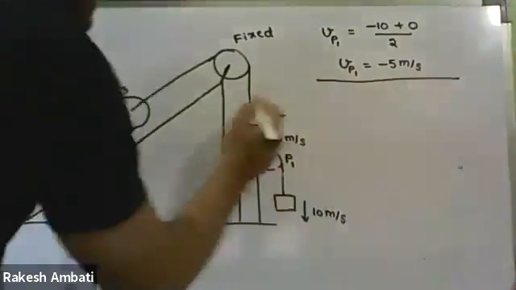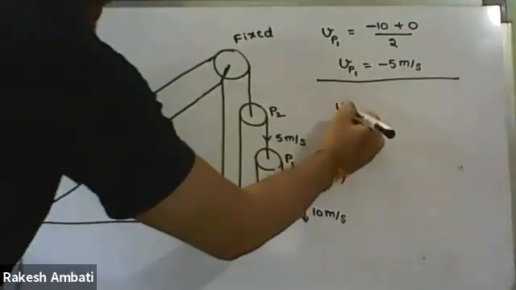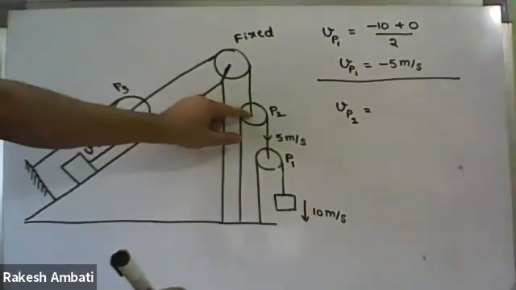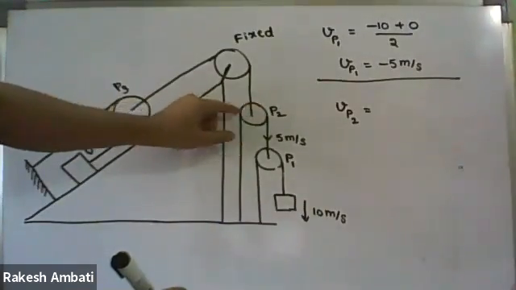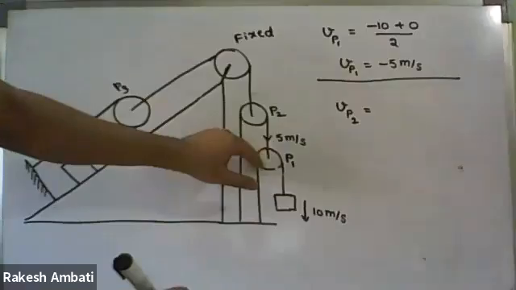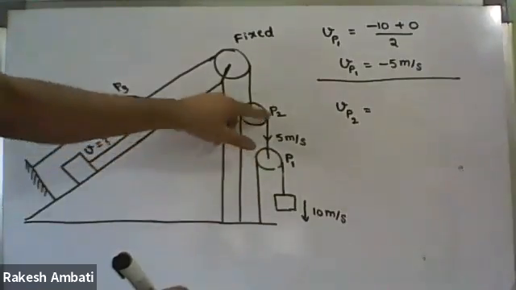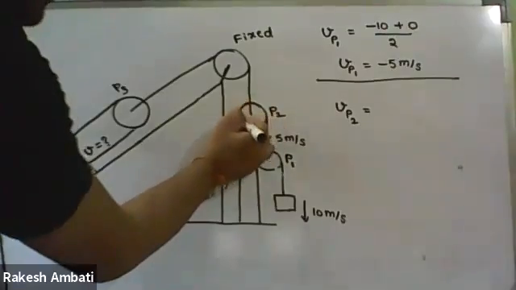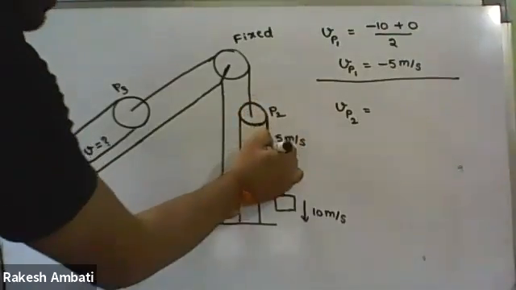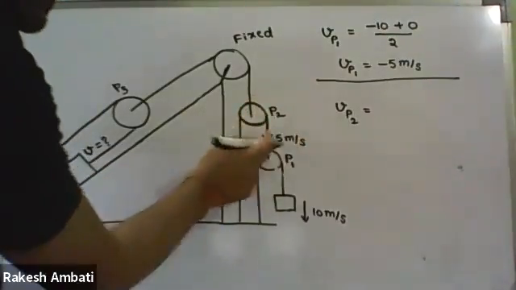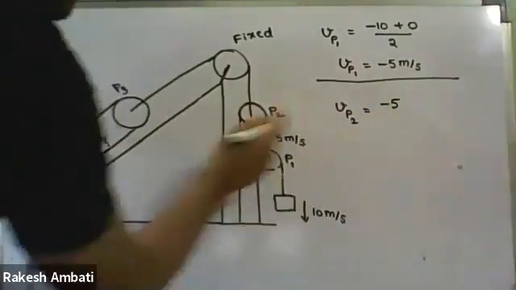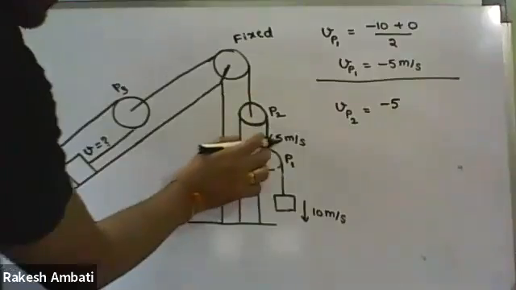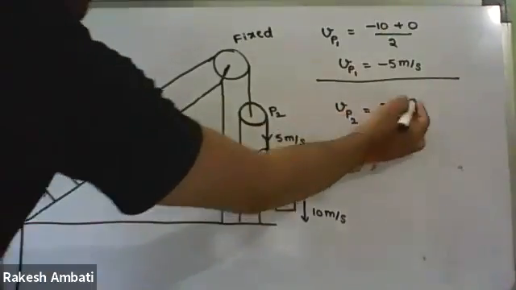Next, coming to P2. We are finding VP2. For this pulley, one side is connected to the P1 pulley, which is moving down with a velocity of 5 meter per second, so minus 5.